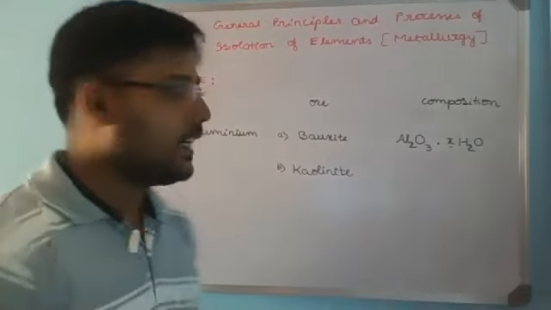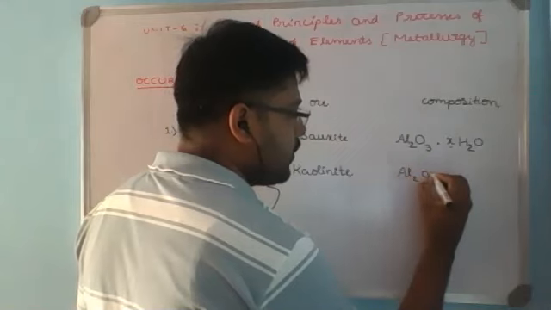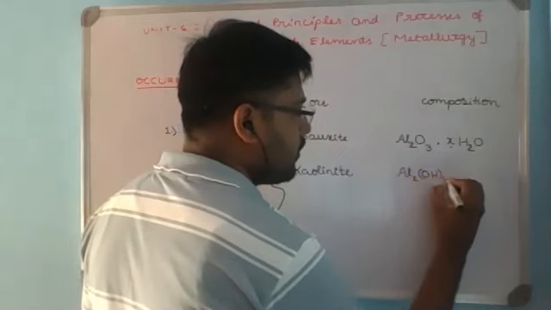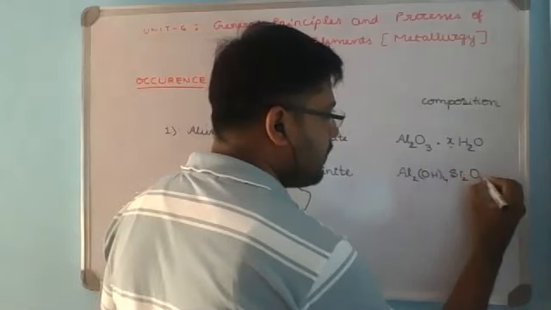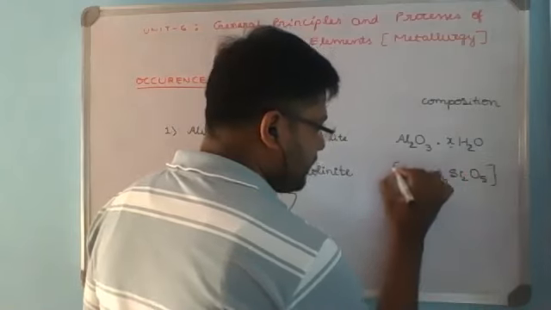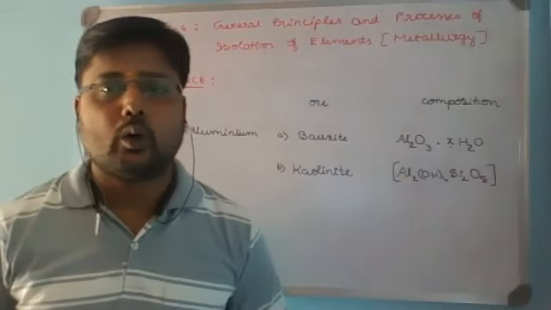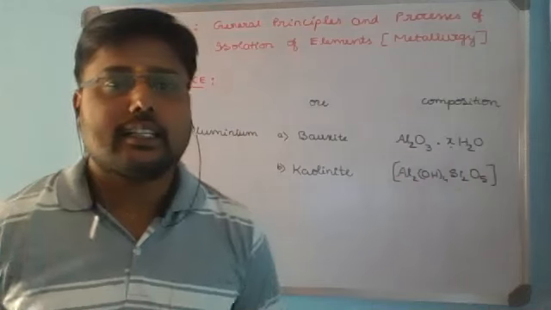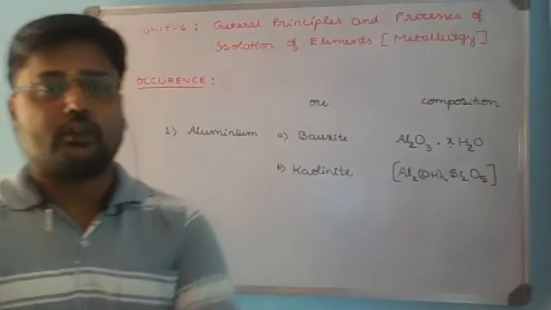Now kaolinite. The composition of kaolinite is Al2(OH)4·Si2O5. Now these are the two important ores of aluminium.